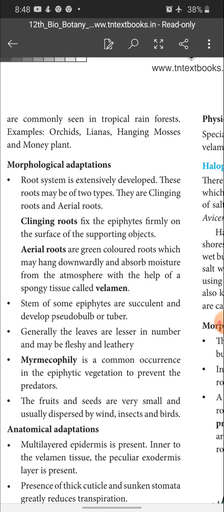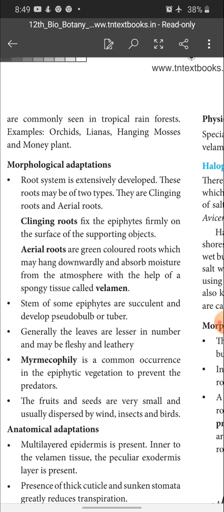Epiphytes, we have already seen, are plants which live on other plants but only for residence, not for water and minerals. For example, orchids, lianas, hanging mosses and money plant. Next, morphological adaptation of epiphytes.